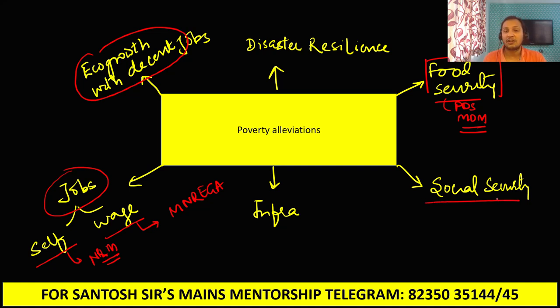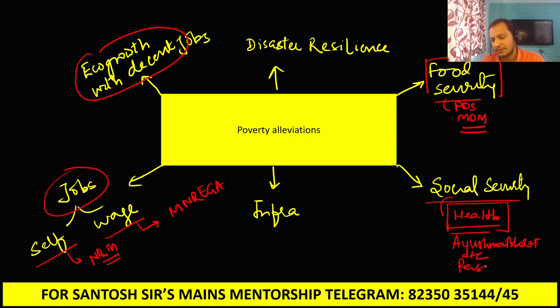Next is the social security, guys. You all know that health is one of the most important reasons for poverty in India. So government has brought various social security targeting the health sector. So guys, you can see here Pradhan Mantri Bima Yojana and all those kinds of health benefits government has introduced. Okay, Ayushman Bharat and many pension schemes, okay, and also insurance schemes. You can give some examples.